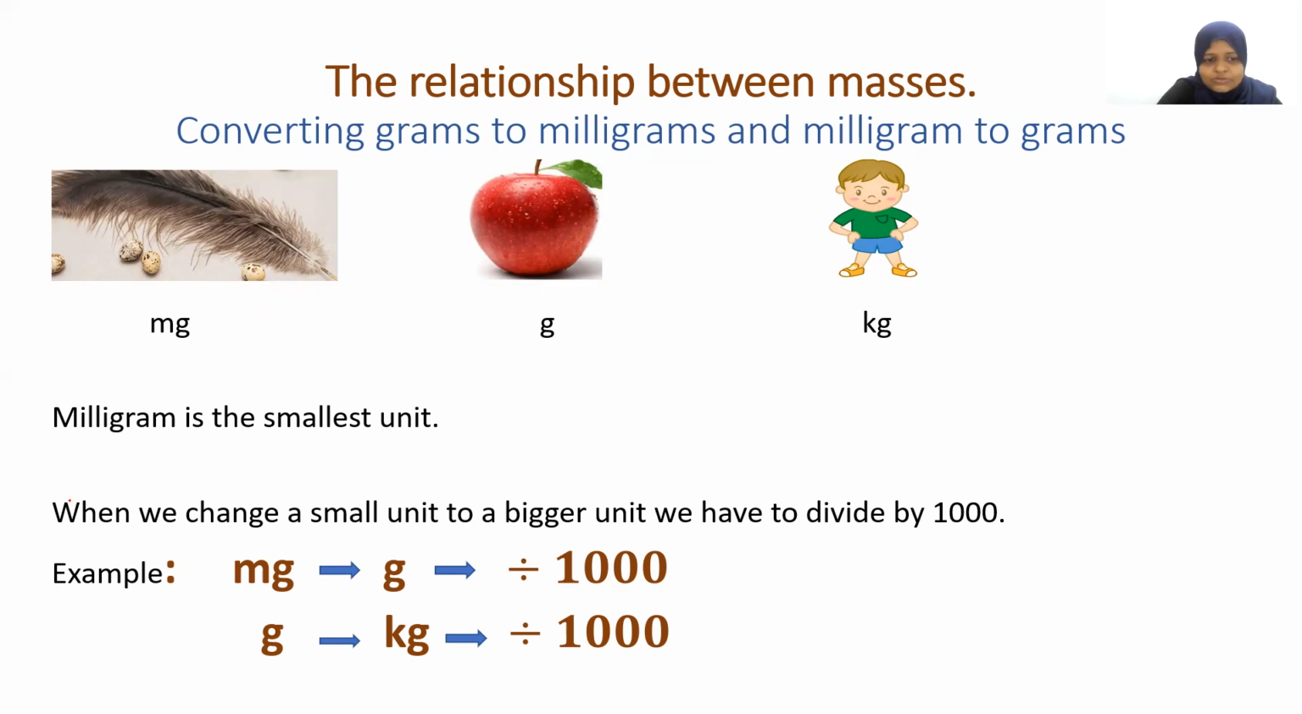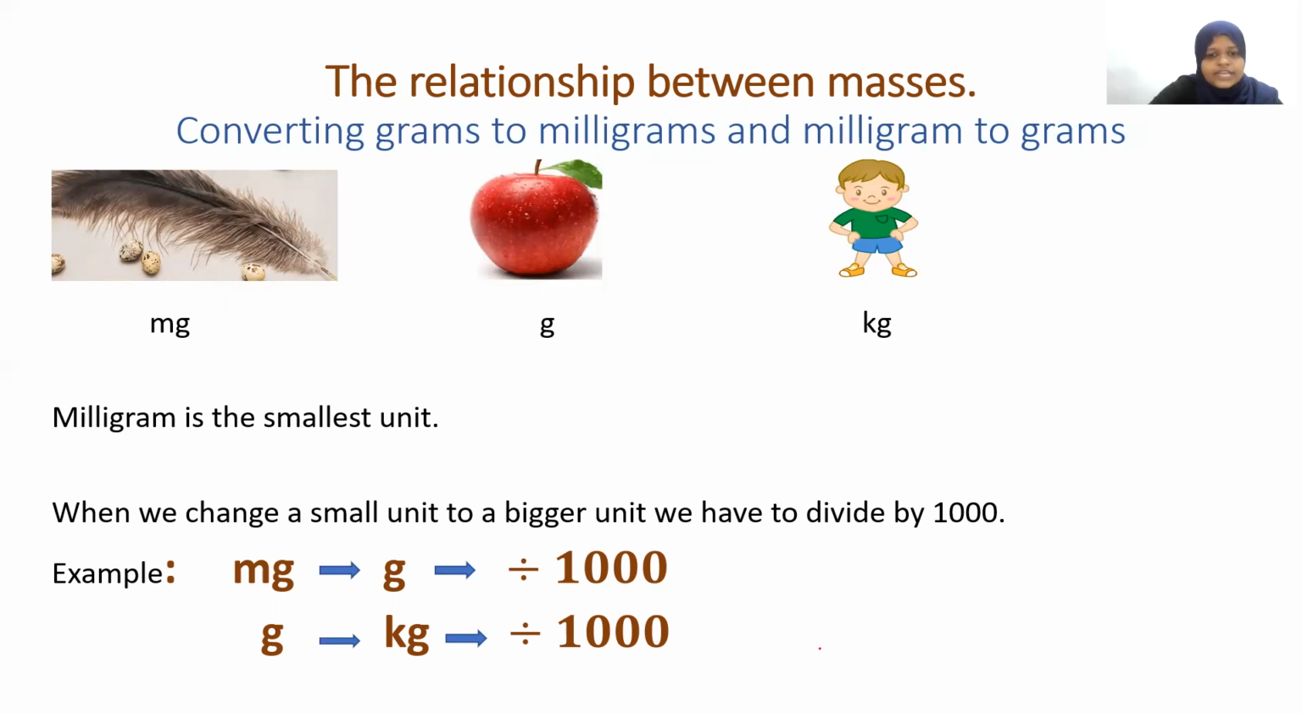So we'll see a small point here. When we change a smaller unit to a bigger unit, okay, now we know which is small, which is big, right? So when we change a smaller unit to a big unit, we have to divide it by 1,000. Just keep that in mind. That's enough. Okay, when we change small unit to a bigger unit, we have to divide it by 1,000. So that's what I have given you here. Milligram is a small unit. Kilogram is a bigger unit. So if you change that, you have to divide it by 1,000. Okay.